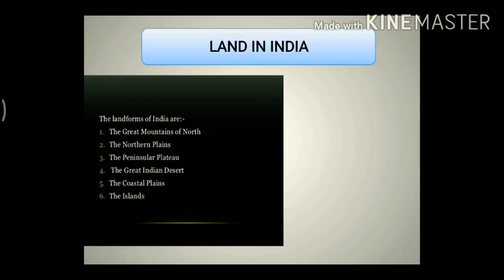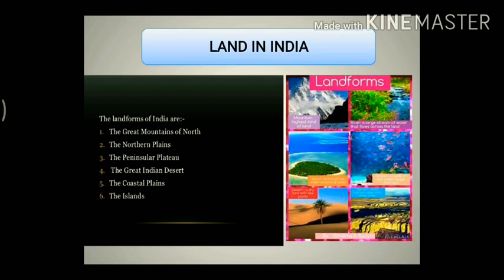Next we have landforms in India. Now, India has diverse landforms. Understood? So, these are the various landforms that India has. First, the great mountains of the north, we call it the Himalayas. The northern plains, the peninsular plateau, or we can call it the Deccan Plateau, the great Indian desert, coastal plains, and islands. So, these are the various landforms that are present in India.